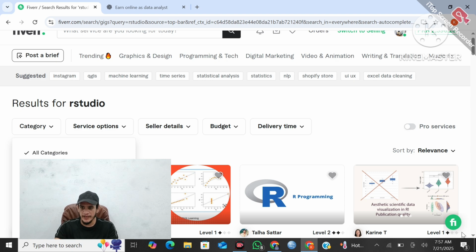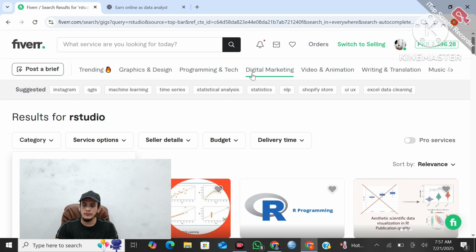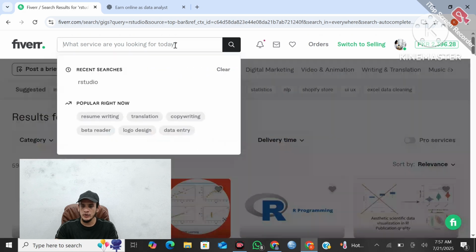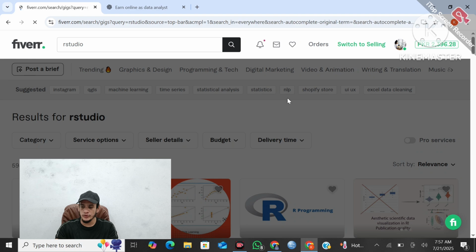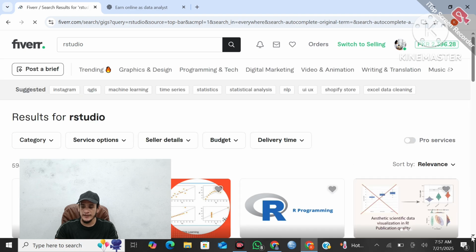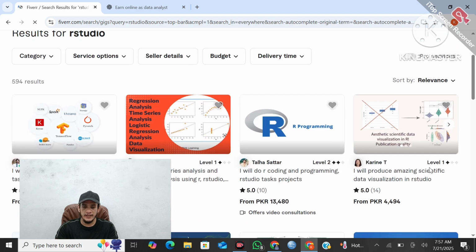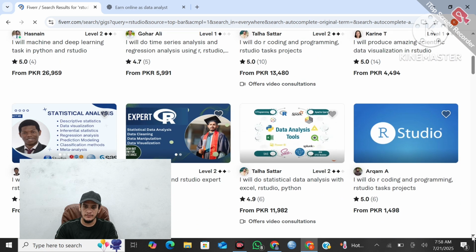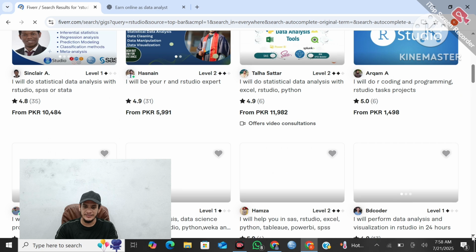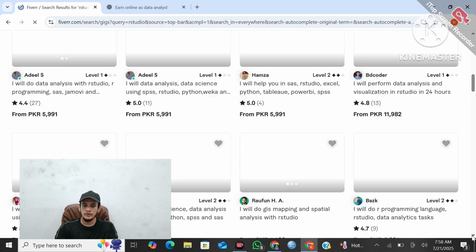The first platform is Fiverr. I have opened my Fiverr profile, and I am actually using 4 to 5 Fiverr accounts with my team. Here you search RStudio, and you will see all the profiles related to RStudio. You can see the people earning here are level 1, level 2, level 1, level 2, and the starting prices are 6,000, 5,000. These are some profiles that I am showing you. So this is the first platform where people are earning as statistical data analysts by providing RStudio services.